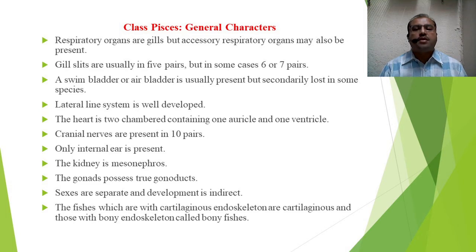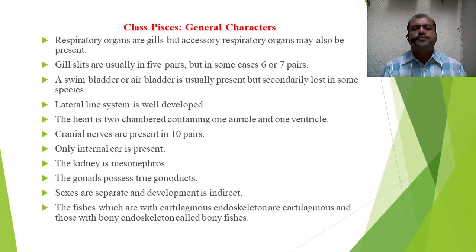A swim bladder or air bladder is usually present but secondarily lost in some species. The lateral line system is well developed in fishes. This is again a sensory organ in fishes.